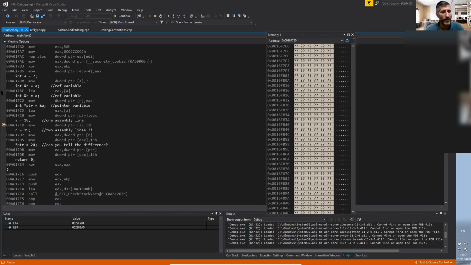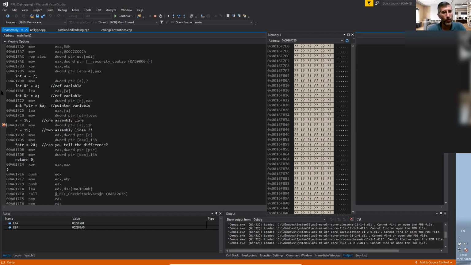Now let's go further down. We're going to do a equals 18. Notice it's moving 18, which is 12 in hex, into a. Okay, that makes sense.